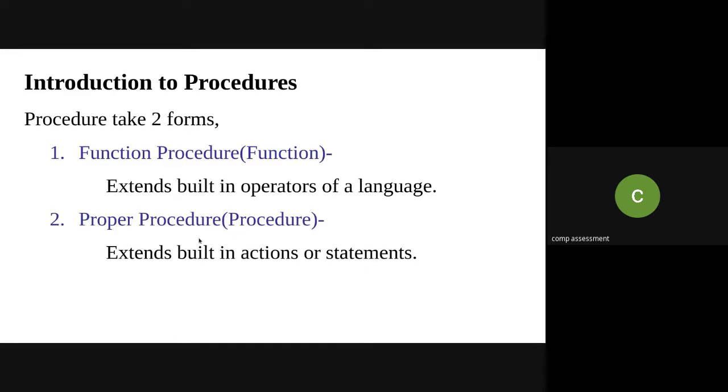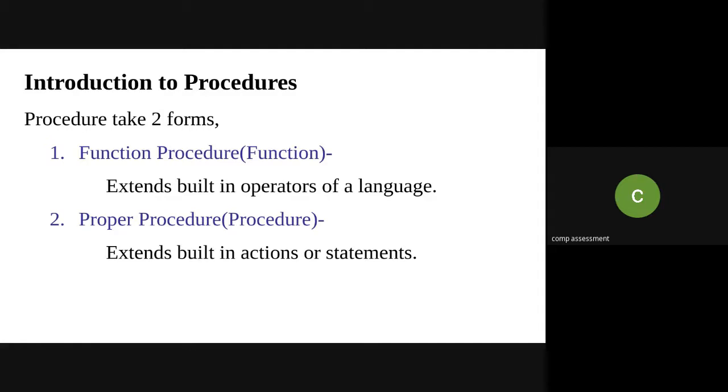If you remember imperative programming languages in the previous unit, I told you that read and write are built-in procedures. Over here, it is not an operator. It is some action: with read, it will call a built-in procedure of the Pascal programming language, which will read the input from the user.